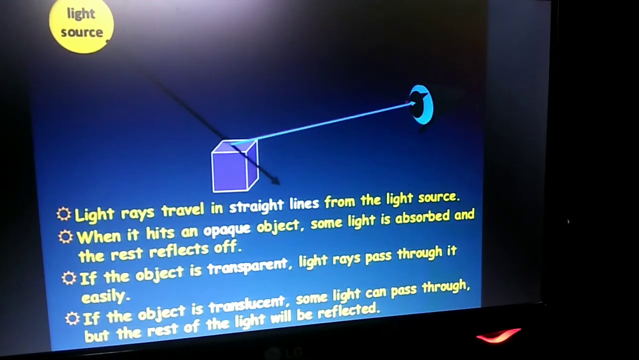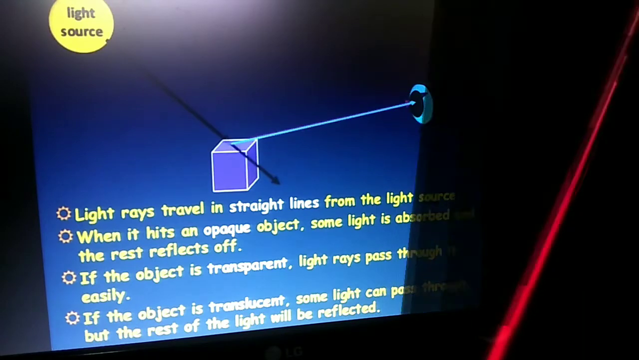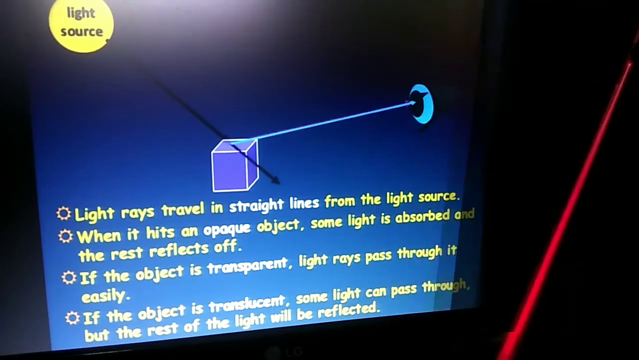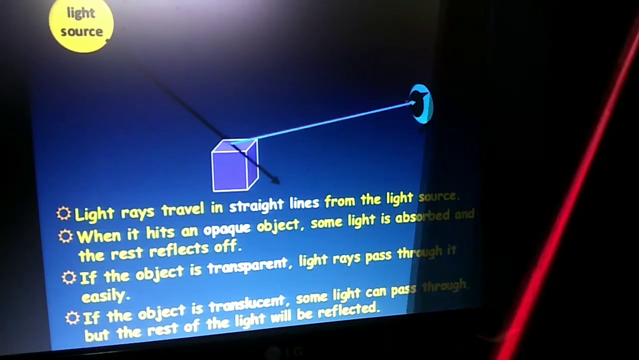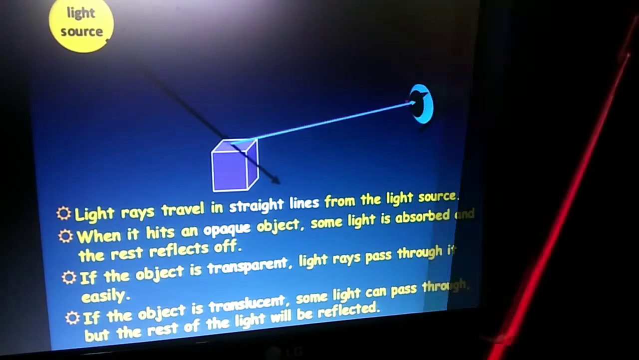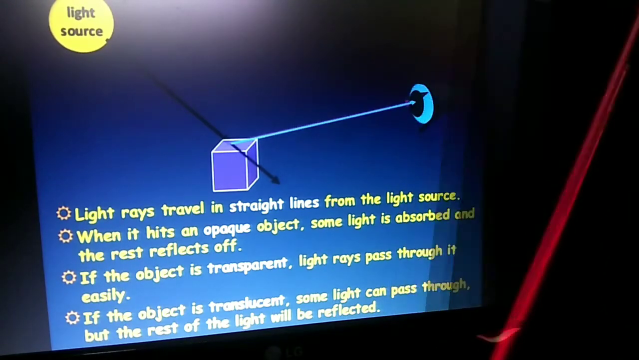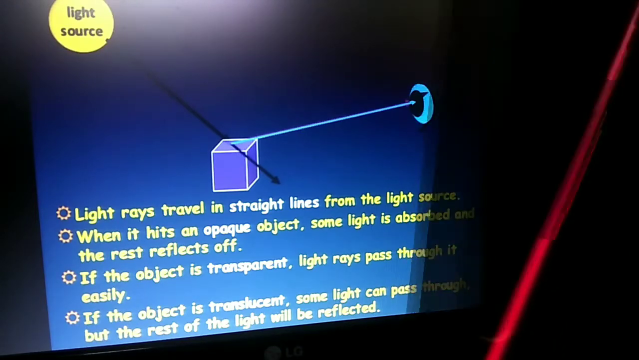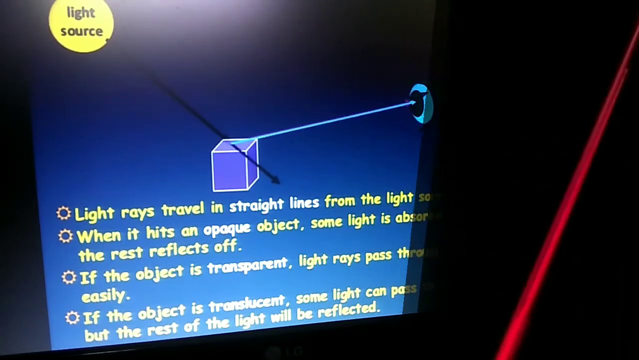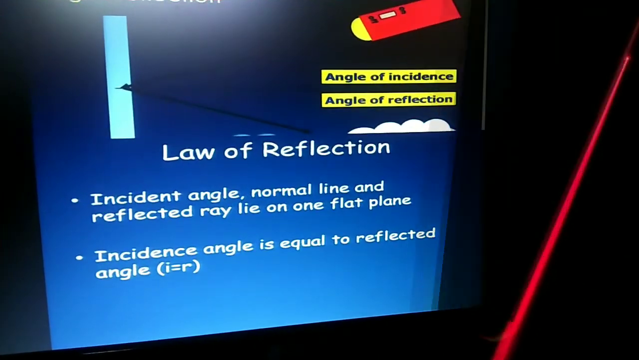Suppose from the light source, the light rays travel in a straight line, and when they hit an opaque object, some of the light is absorbed by the object and the rest of the light reflects back, that is, bounces back. If the object is transparent, the light ray passes through it easily. If the object is translucent, some light can pass through it and the rest of the light will be reflected back. That is, partial reflection and refraction take place.